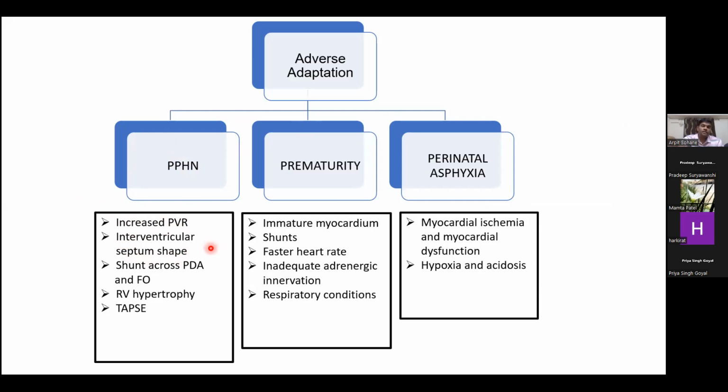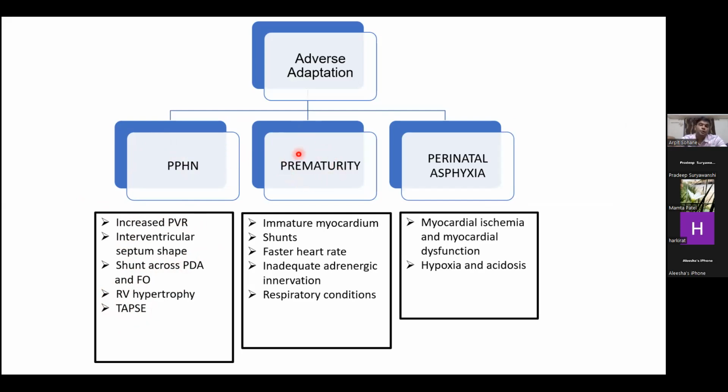The interventricular septum shape we can assess. The various shunt flow which are normally left to right during the transition becomes right to left in PPHN. And there is right ventricular hypertrophy which we can assess, and TAPSE as a function of right ventricular systolic function we can assess using echocardiography.